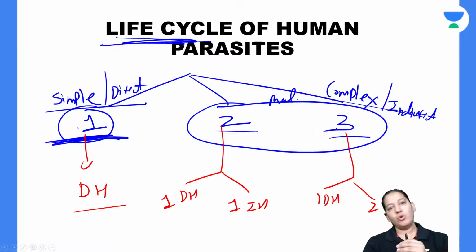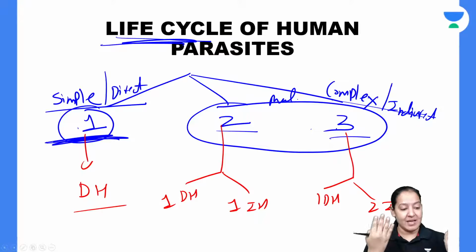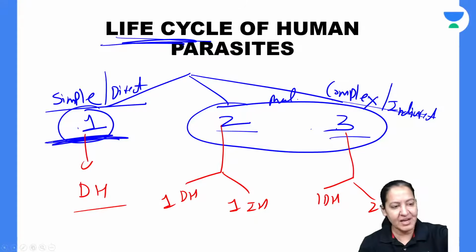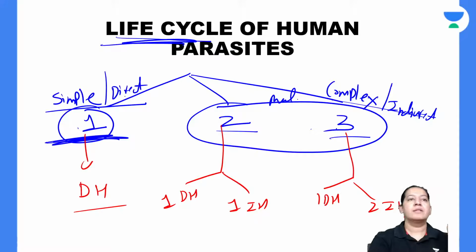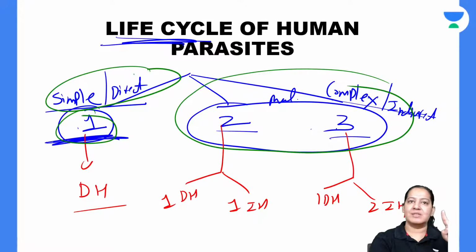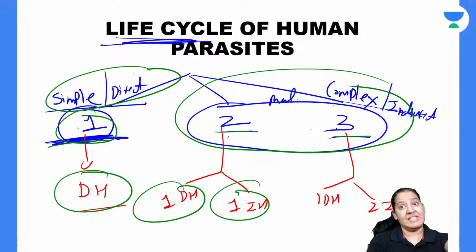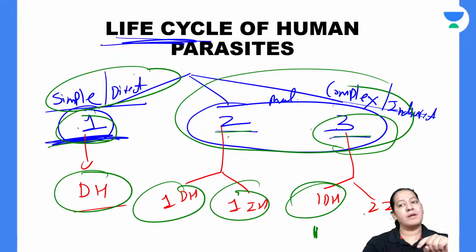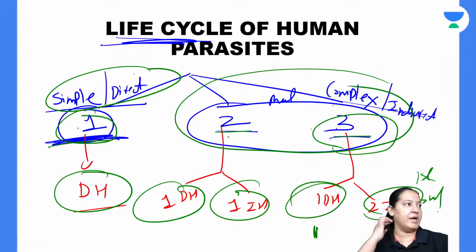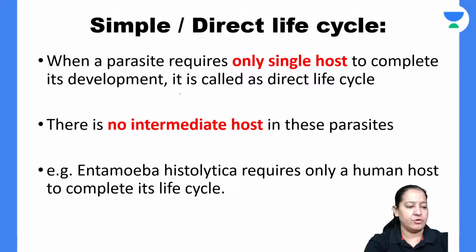These are the basics. If you don't know the basics, you can't understand ahead. So learning means understanding. Don't just learn it, understand it. So you understood host. After host, the next thing you should understand is the life cycle. In the life cycle, there are two types: the simple direct life cycle and the indirect life cycle, the complex one. In simple life cycle, only one host is there, singular. And in complex, multiple hosts, minimum two, maximum not more than three. If only one host is there, it has to be definitive. If two are there, one is definitive, one is intermediate, always. And if three are there, definitive will be only one, but intermediate will be first intermediate and second intermediate. Give me a thumbs up. Now, I have already told you what is simple or direct.